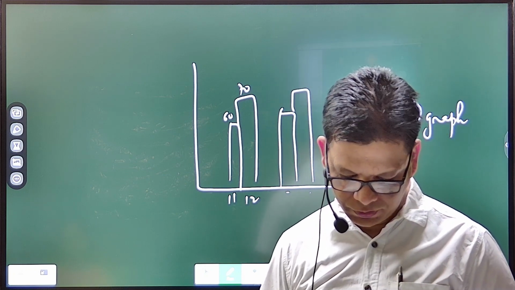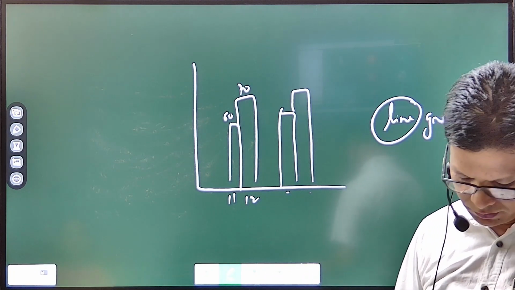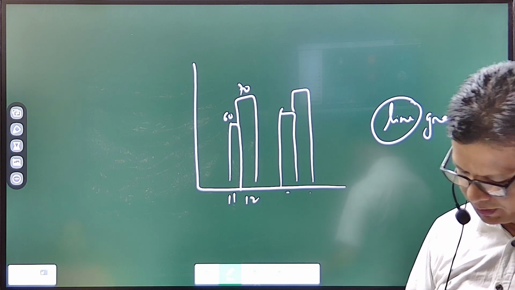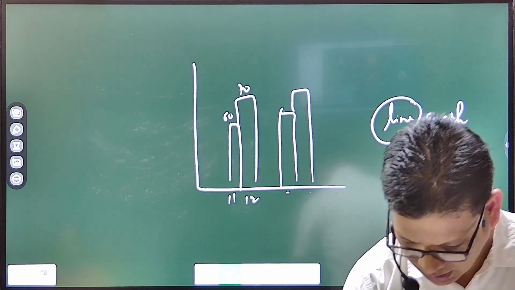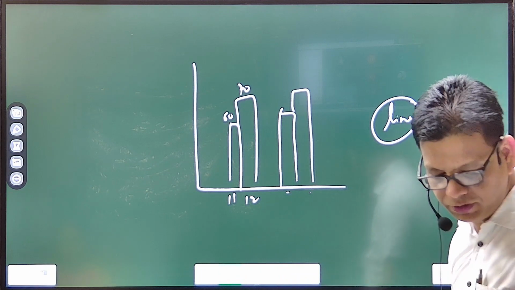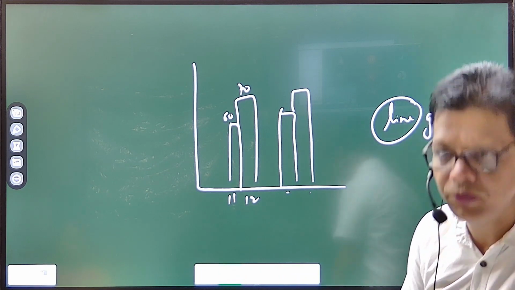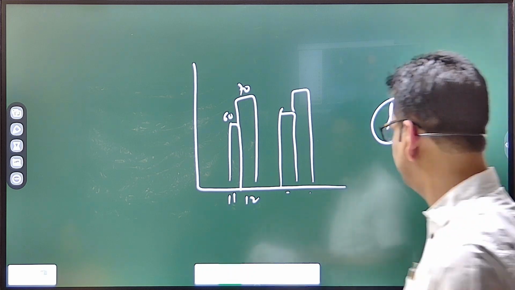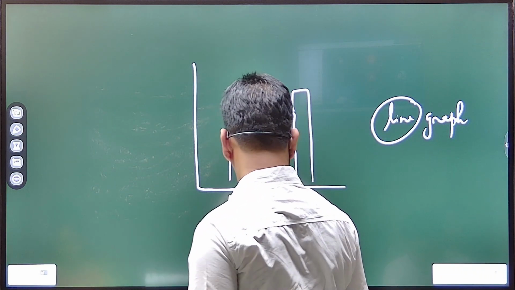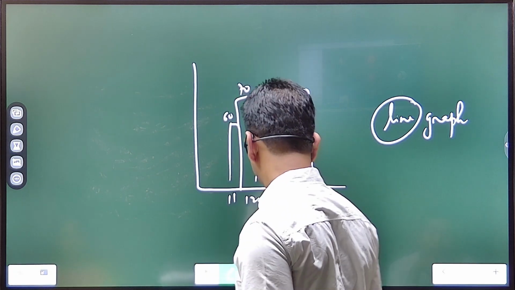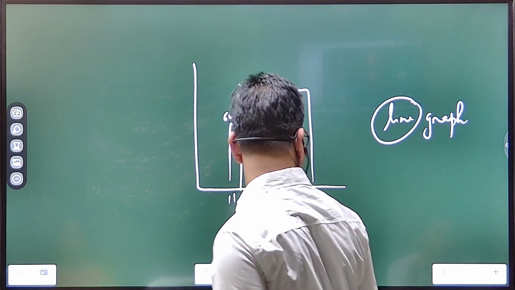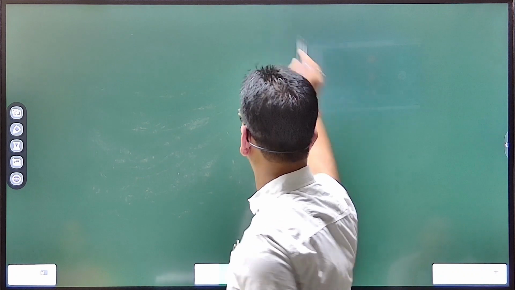Now coming to page number 249, pie chart, pie diagram. I hope you are also aware of this. Its construction is given. Here we'll do one particular question on how to get the graphs, because although it is not new, interpretation comes from that. I hope you also know this pie chart.